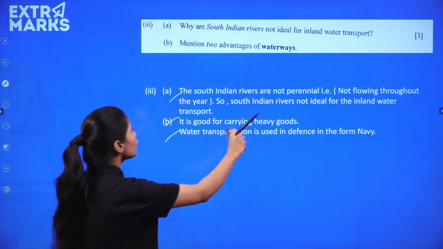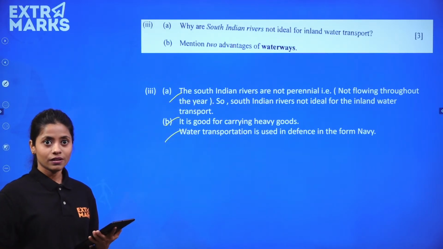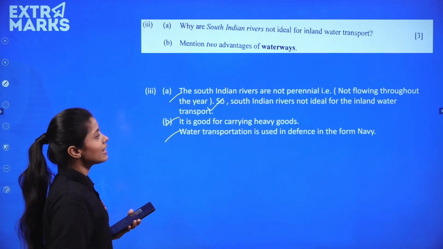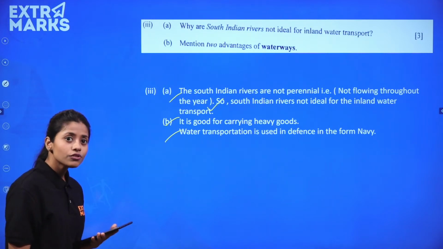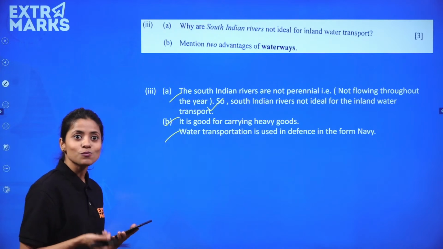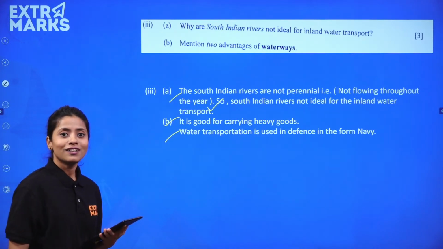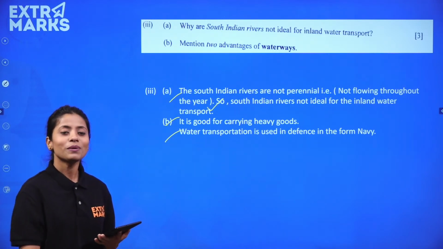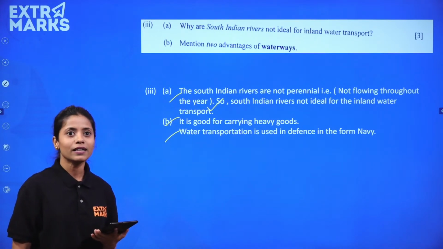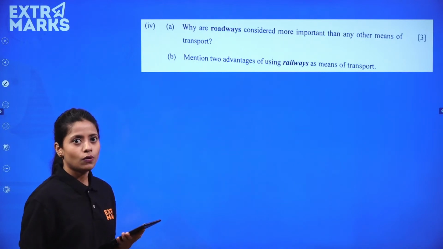Why? Because they are not flowing throughout the year. Perennial rivers flow throughout the year, right? So South Indian rivers are not ideal for inland water transport, because they are not flowing throughout. For transportation, the water has to move, the water has to flow. If it is not flowing for 365 days, what will happen? There'll be an obstruction in communication, right? So that is why those are not preferably